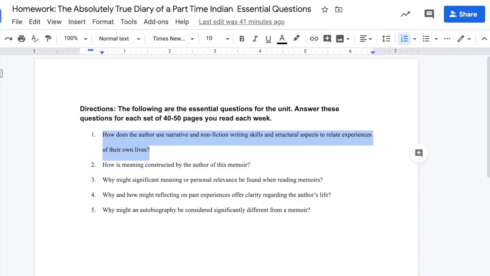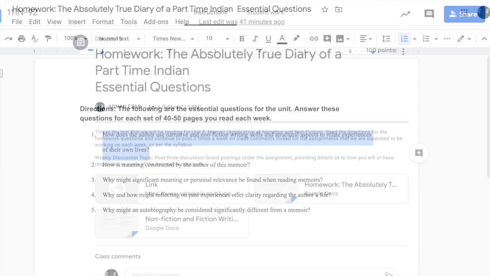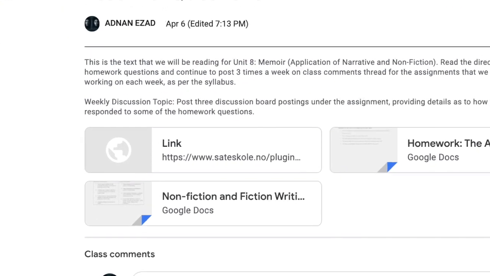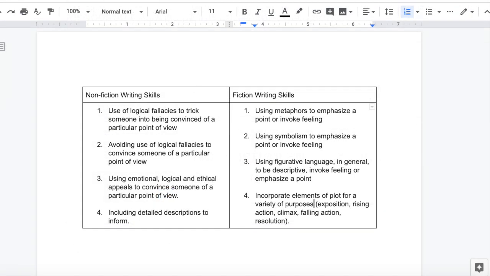The first question here is asking about how the author uses narrative and nonfiction writing skills to relate experiences of their own lives. Before one can answer this question, one must first understand what narrative, which is usually associated with fiction, and nonfiction writing skills are. For that, I added this resource. This document contains a table that lists skills associated with nonfiction and fiction texts.